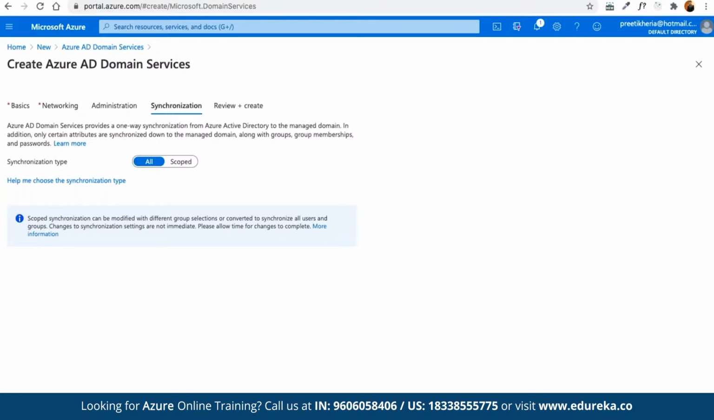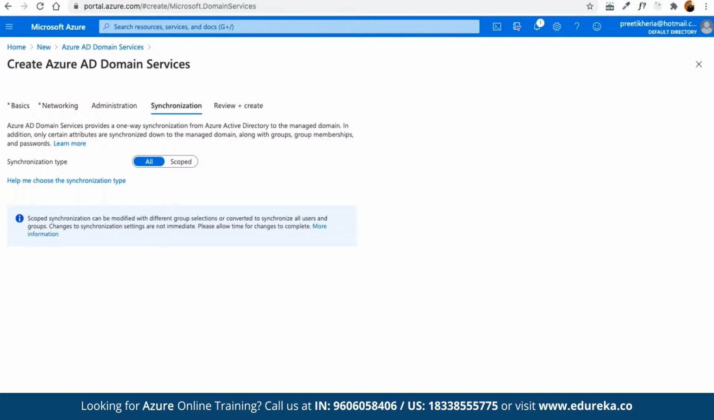Scoped synchronization is a great option if we already have a large directory, but only a small number of users who need to use Azure AD Domain Services. Using scoped synchronization, we can select a few groups, and that's going to decrease the amount of time it takes for our managed domain to be up to date with the AD directory. And once we have chosen that, we can click on next.